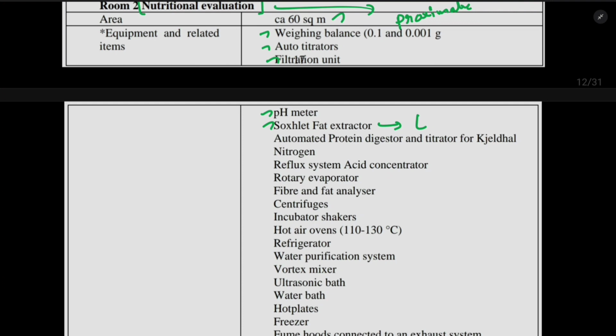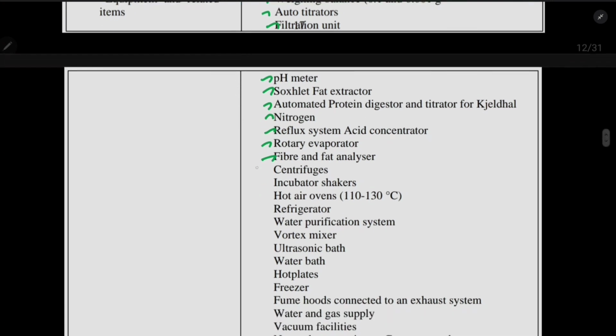Okay, you need to know all these details in depth. So do study it in some books or materials, because that is an important point in case of food analysis examination. So next is automated protein digester and titration for Kjeldahl nitrogen, reflux acid concentrator, rotary evaporator, fiber and fat analyzer, centrifuge, incubator shakers, hot air ovens.